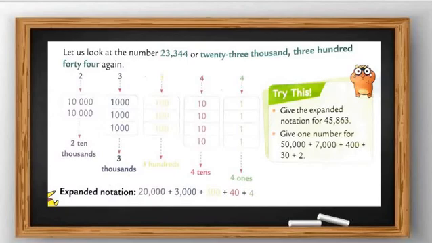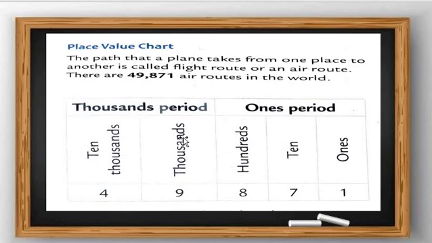Now we move on to the next thing, students. Now this is the place value chart. I hope you remember place value and the place value chart. We learned the thousands period and the ones period. Period means we have a 1st period, 2nd period, 3rd period. So in the thousands period, 10,000 and 1,000 come, and in the ones period, 100, 10 and 1 come. Got my point, all students?